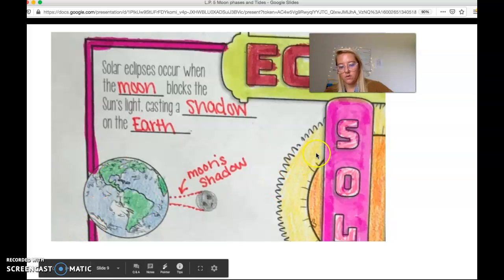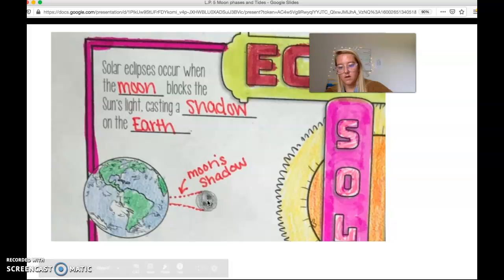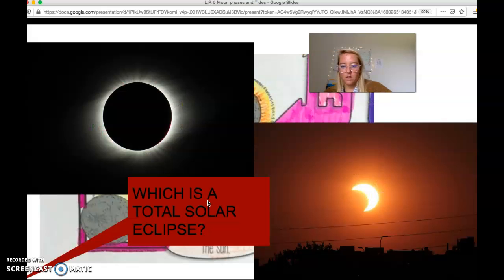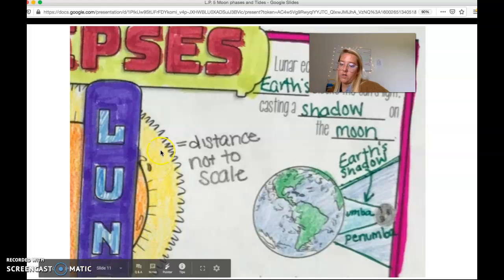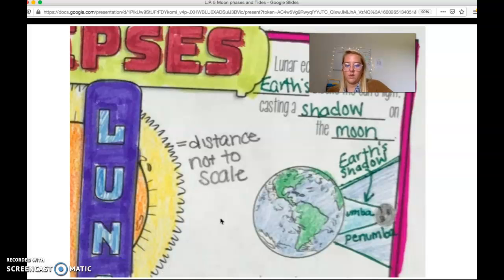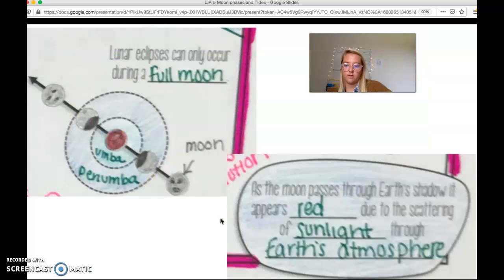So remember that a solar eclipse, the moon is in between the Earth and the sun. It is the moon's shadow that blocks the sun from the Earth. It can be both partial and complete. And then with our lunar eclipses, remember that the Earth is in between the moon and the sun. And that the moon will not completely disappear, but will look a shade of red.